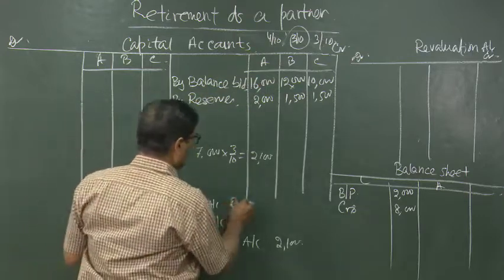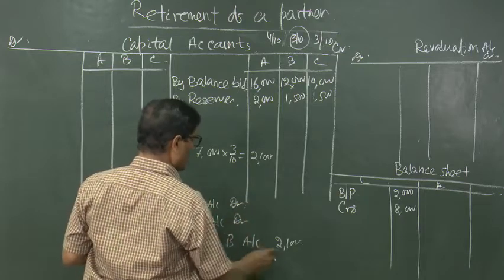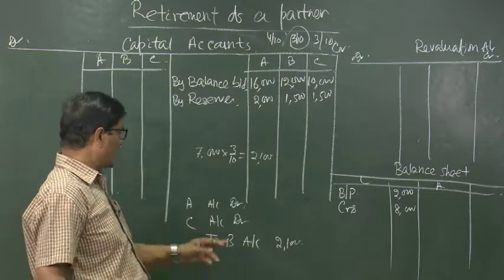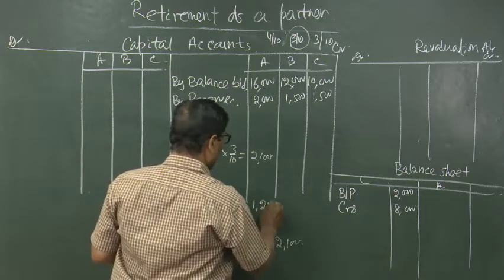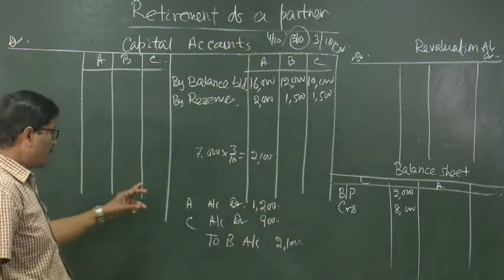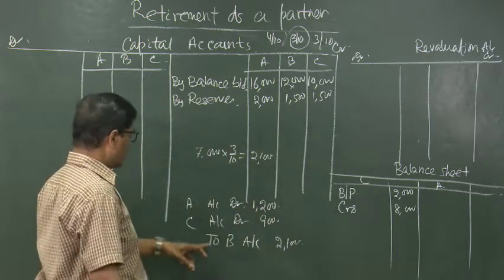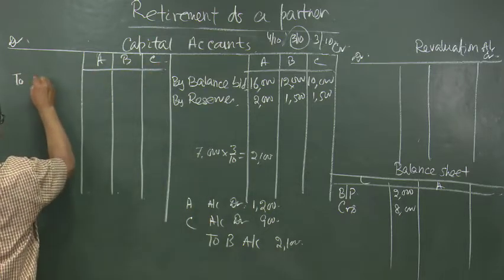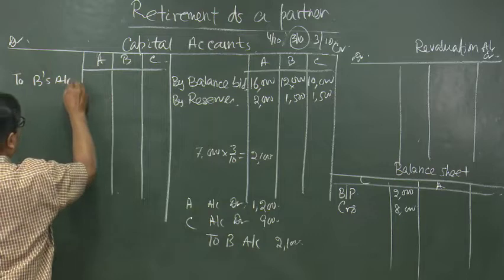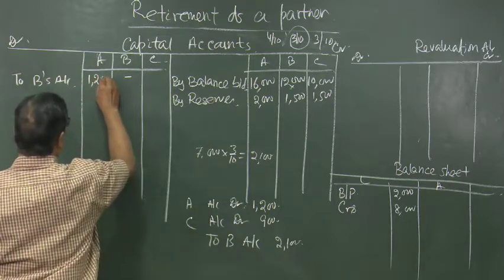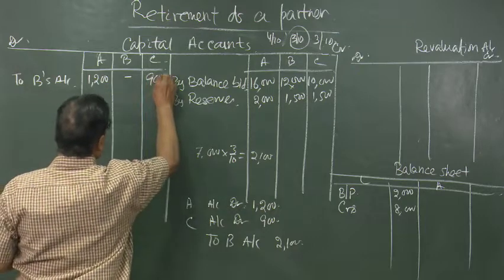So, it will be 4 by 7 and 3 by 7. When we divide 2,100 by 7, it is coming to 300. So, 1,200 and 900. So, the entry stands like this: A's capital account and C's capital account debited to B's capital account 1,200 and 900. This is towards goodwill.